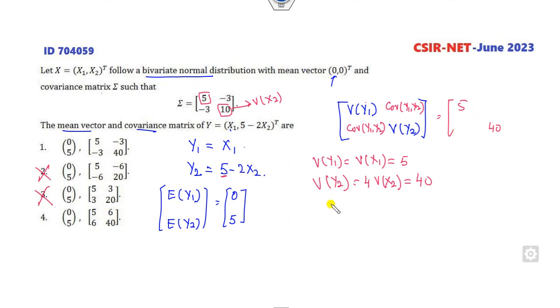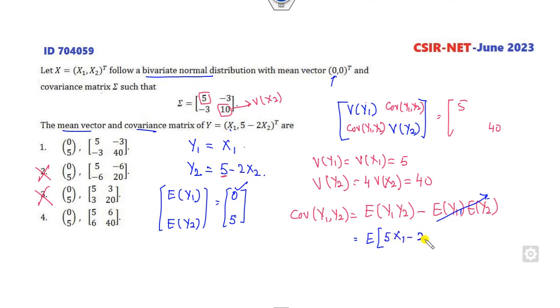Now look at the covariance. What is the covariance of y1, y2? We all know we can find it as E[y1 y2] minus E[y1] E[y2]. Now clearly, what is E of y1? 0, and E of y2 is 0 as well, so this part is 0. What is y1 times y2? It is 5x1 minus 2x1x2. If I open this bracket, this part will be 0, so it is minus 2 x1x2.